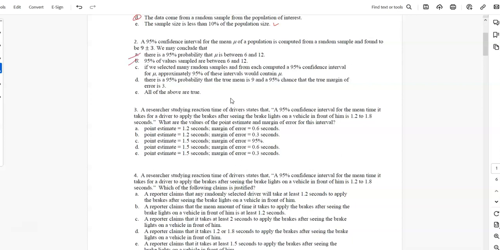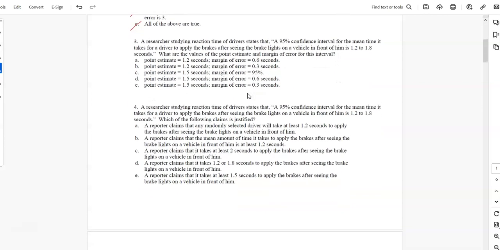No, that's not really what a confidence interval is about. There's a 95% probability the true mean is 9 and 95% the true margin of error is 3? No, I don't think so. Definitely not that one. If we select many random samples and from each compute a 95% interval for mu, so many intervals, approximately 95% of those intervals capture the true mean. This is kind of the definition of interpreting the confidence level, so that's a really good definition of that.